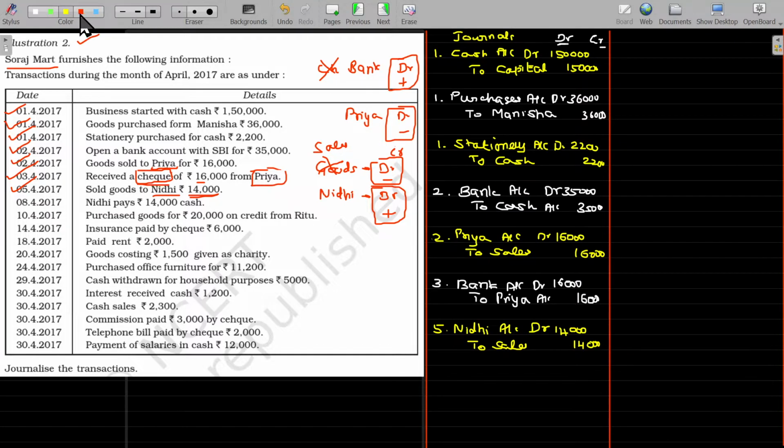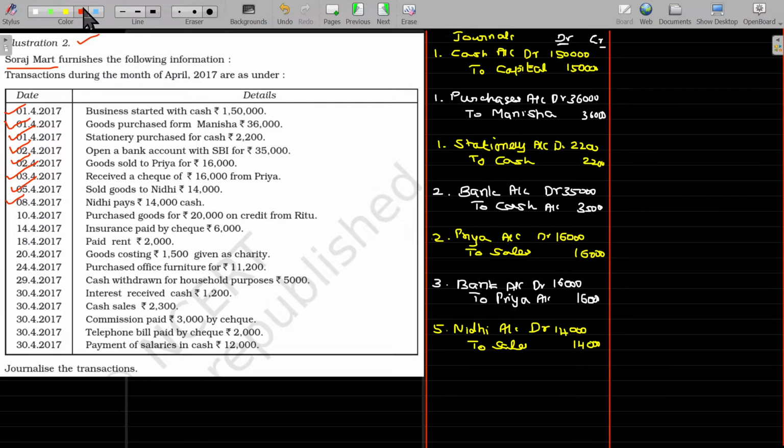Next. On 8th April, I just erased all these things, right? So, I am going to pass the entry for the 8th April. Nidhi pays rupees 14,000 cash. So, Nidhi and cash. Cash is a real account, cash is an asset, so debit balance. If Nidhi pays, I get the money, the debit balance will increase. Who is Nidhi? As per the 5th transaction, Nidhi is an asset, debit balance, right? From Nidhi, we have to receive the money, so asset. Asset means debit balance. So, this debit balance should be subtracted because of the payment.